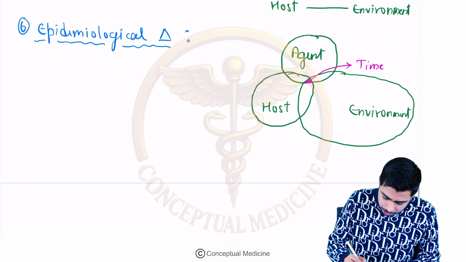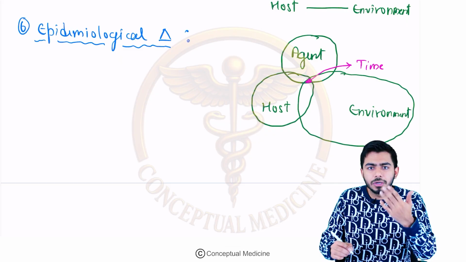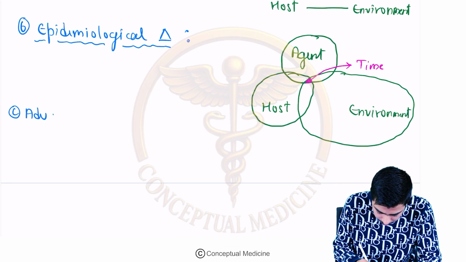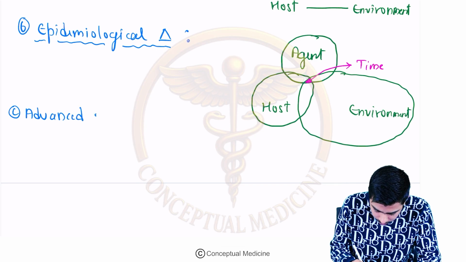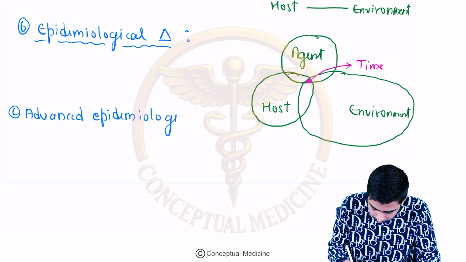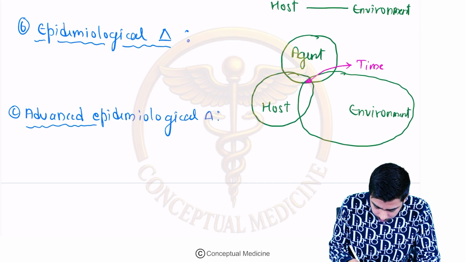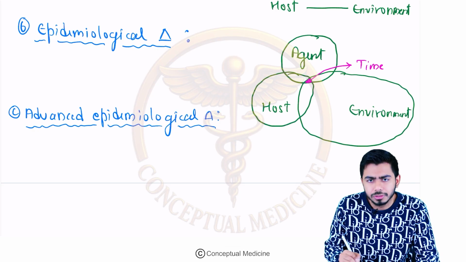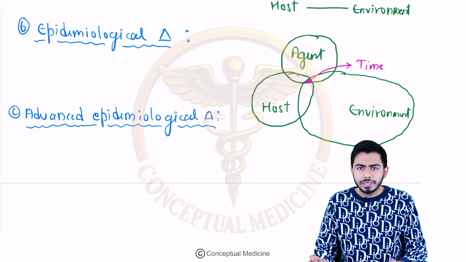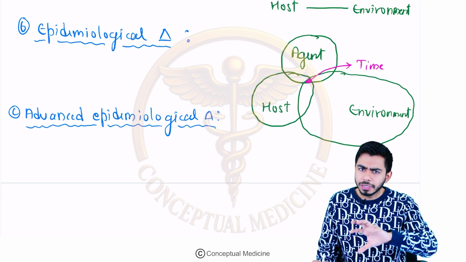The next thing they introduced is the advanced epidemiological triangle. In some books you might find the advanced epidemiological triangle. Everything is related to each other, guys, right? In the advanced epidemiological triangle, we replace the factors.